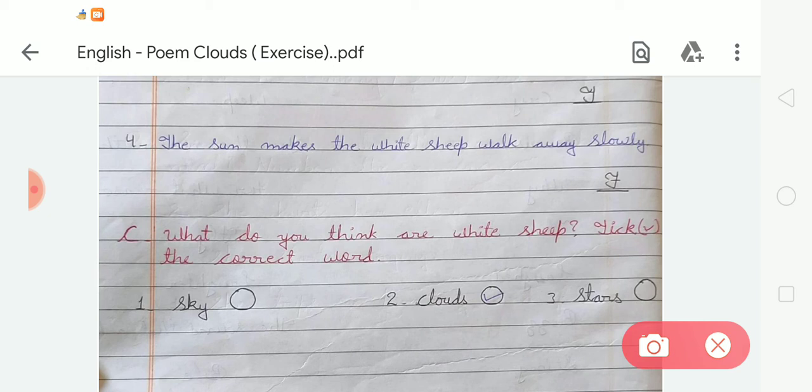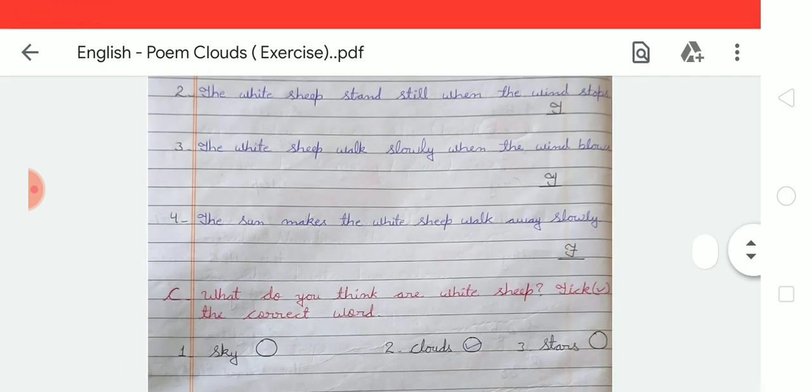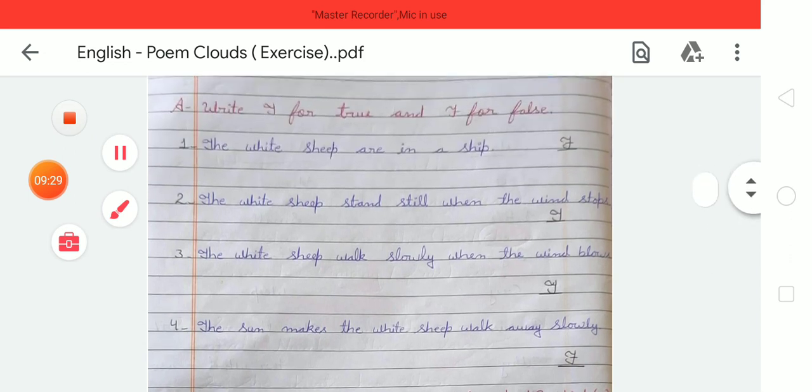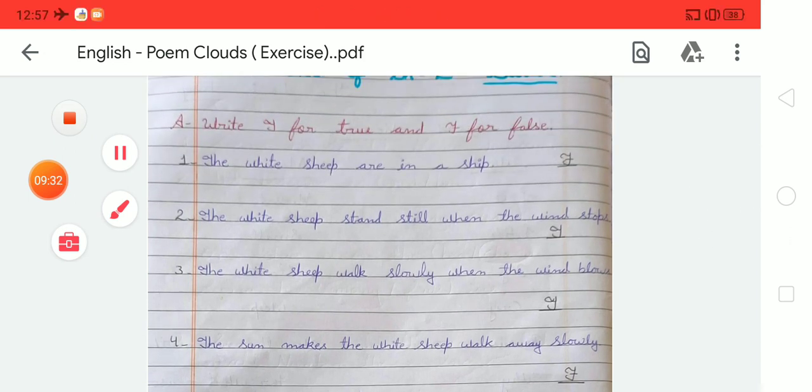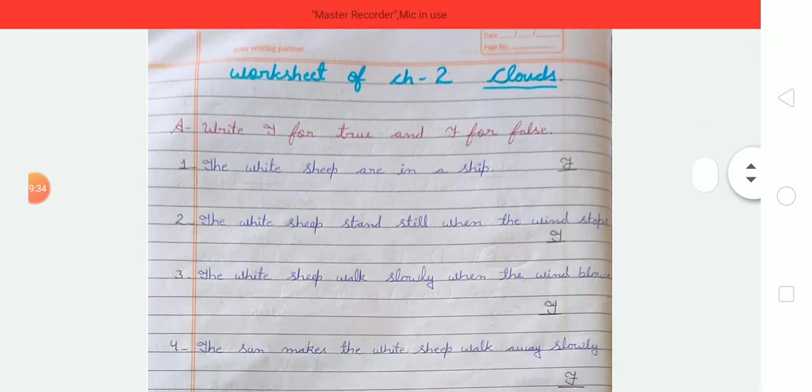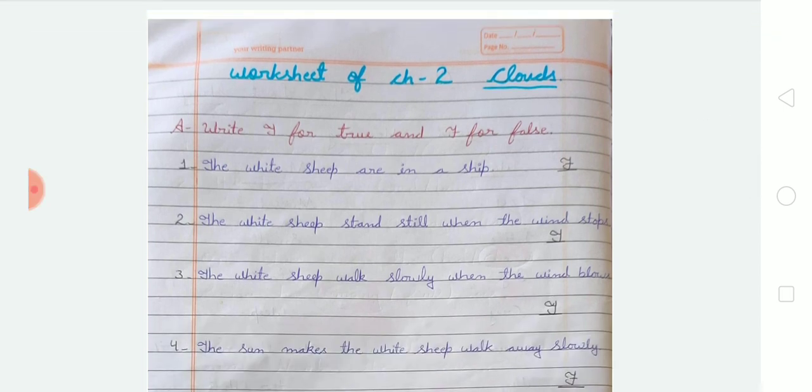So here are the examples: sky, clouds and star. So students, in the poem we have learned that the white shapes are clouds. So we have to take the second option, that is clouds. Tell me the spelling of clouds. The spelling of clouds is C-L-O-U-D-S, clouds. Okay. So like this you have to write exercises A and C in your notebook. Dear students, I hope you all understood how you could learn and write these exercises and the poem in your notebook with good handwriting.